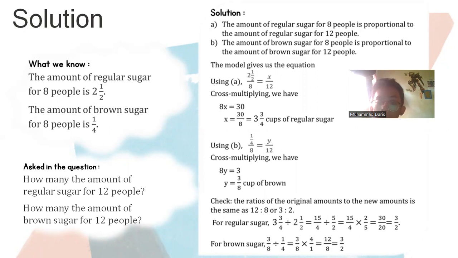And for brown sugar, 3 over 8 divided by 1 over 4 is equal to 3 over 8 times 4 over 1, equal to 12 over 8, equal to 3 over 2.